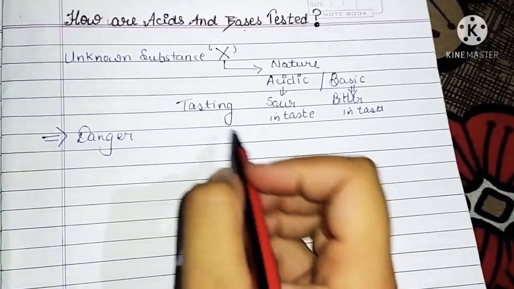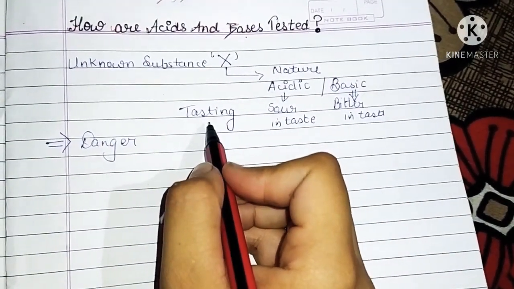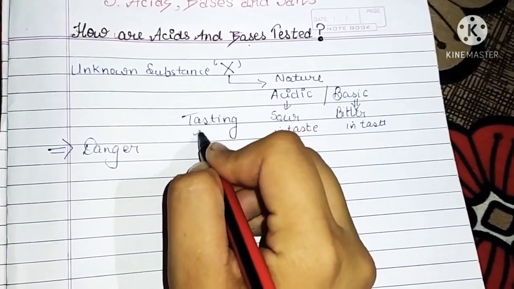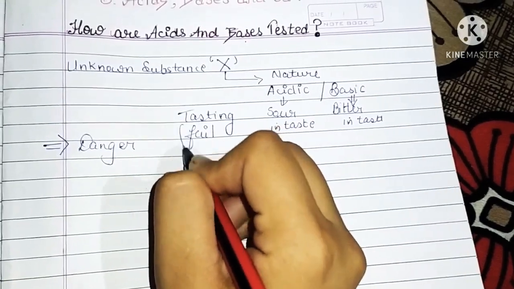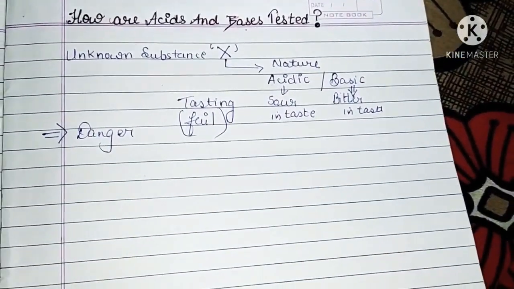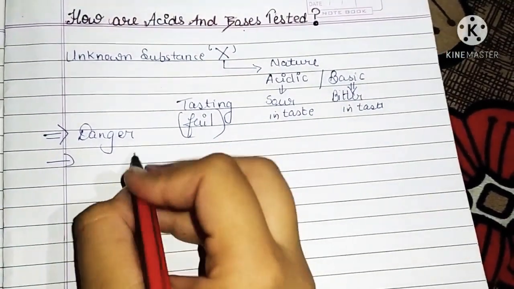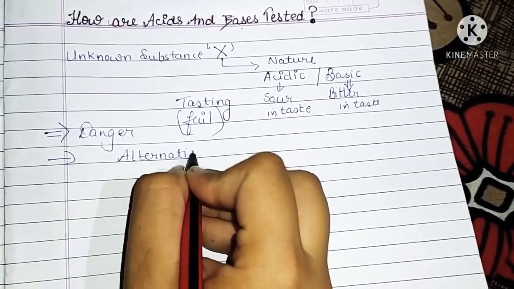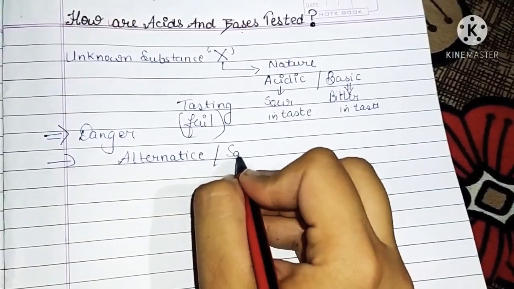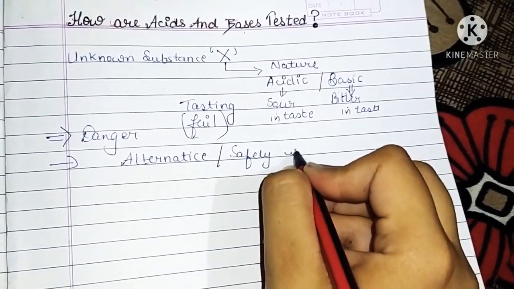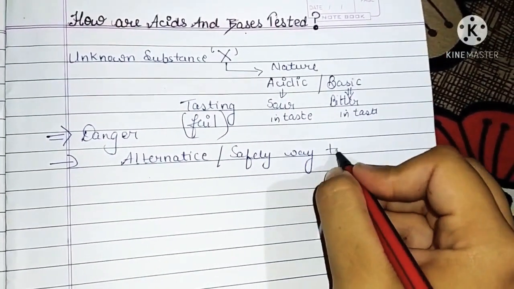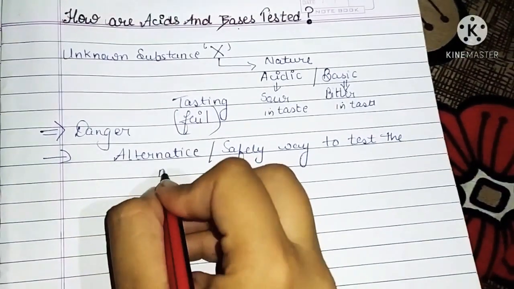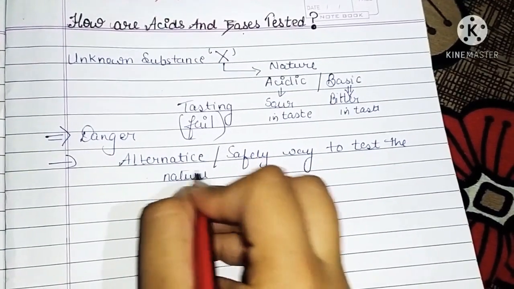So this way of testing the nature of unknown substances fails, and we have to find an alternative, safer way to test the nature of the unknown substance, or the nature of X.